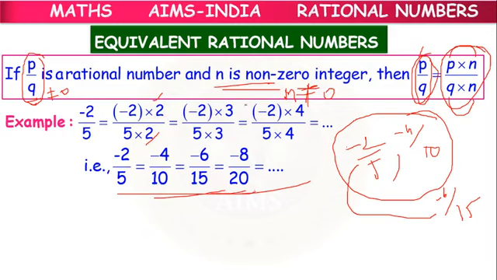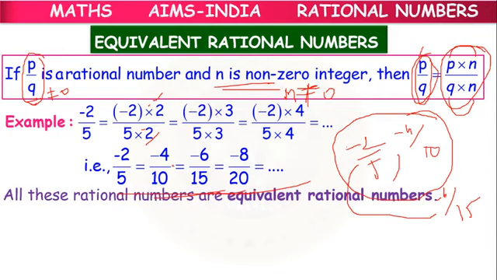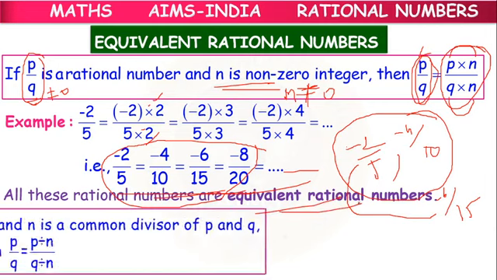Not only with a positive integer, we can also multiply with a negative integer like minus 2, and they are still said to be equivalent. So all these rational numbers, and so on, are said to be equivalent.